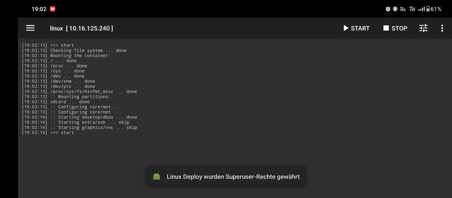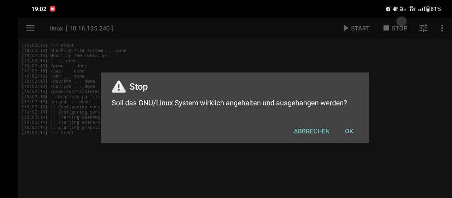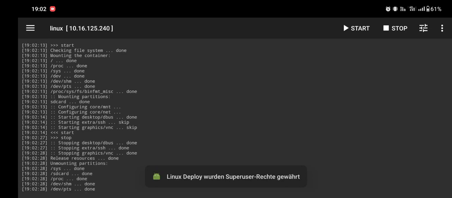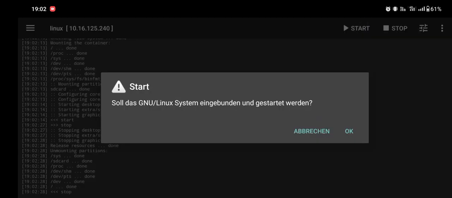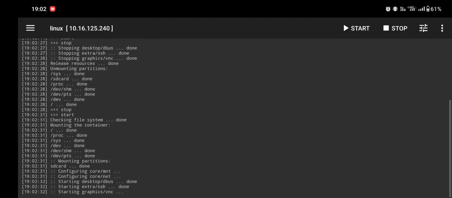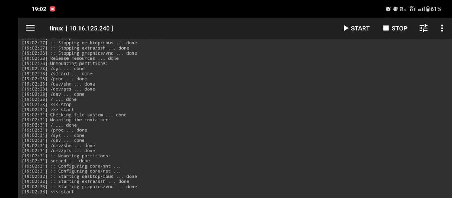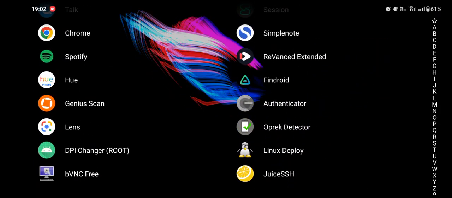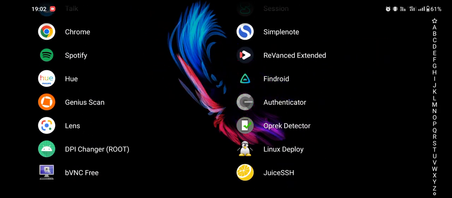So it didn't start the extra SSH and VNC, it says skip. That means actually my image was already running in the background. So I'll just show you using stop and then start again, that this time it will run successfully. As you can see, starting graphics VNC done. So you can just connect like this.